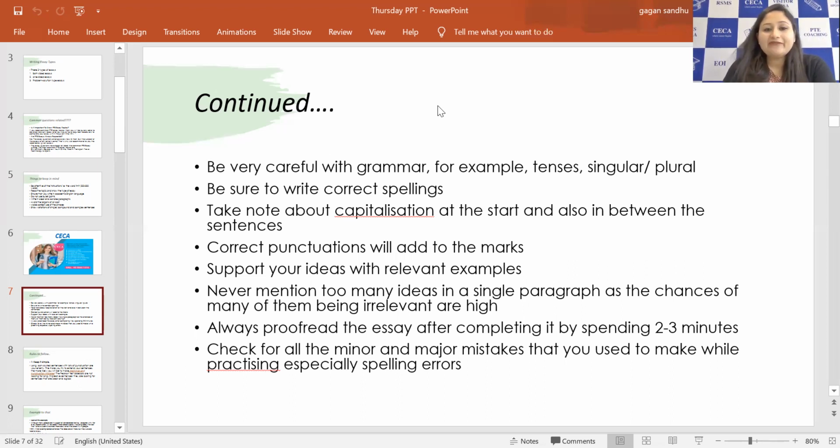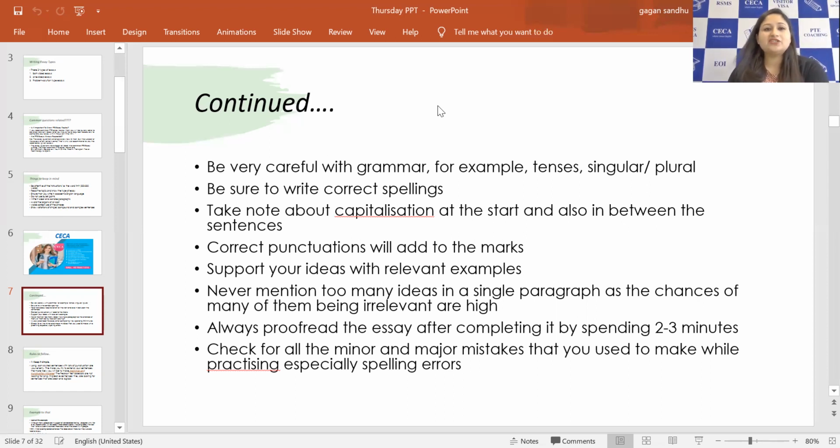Never mention too many ideas in a single paragraph, as the chances of many of them being irrelevant are high. That means I write one idea, then a second, then a third, then a fourth. What will happen automatically?